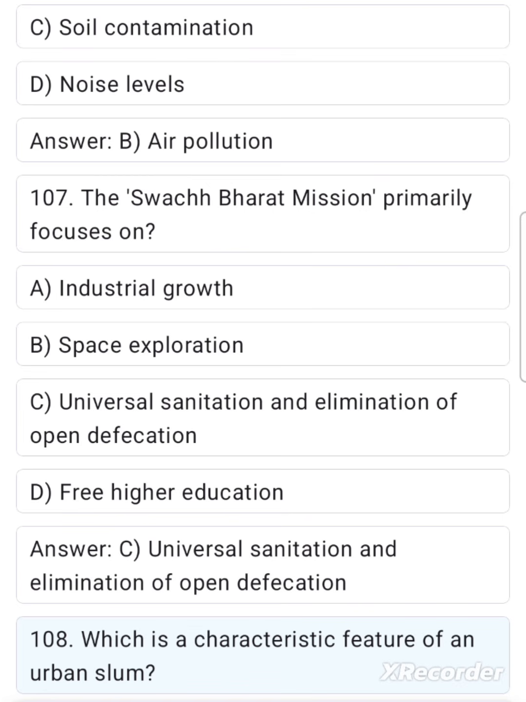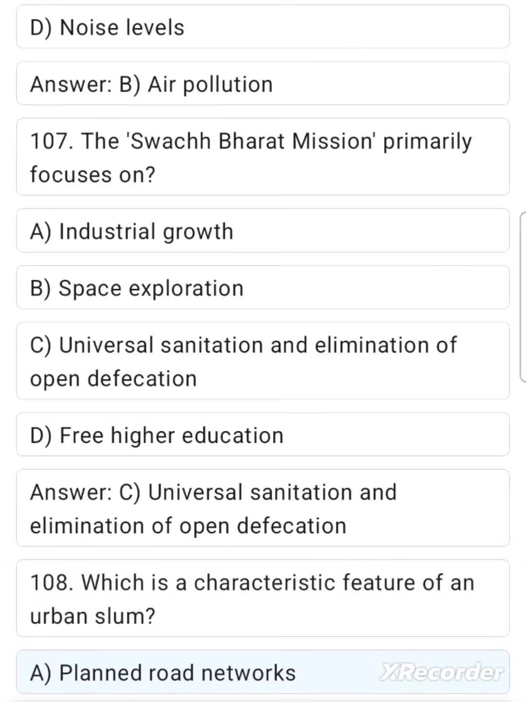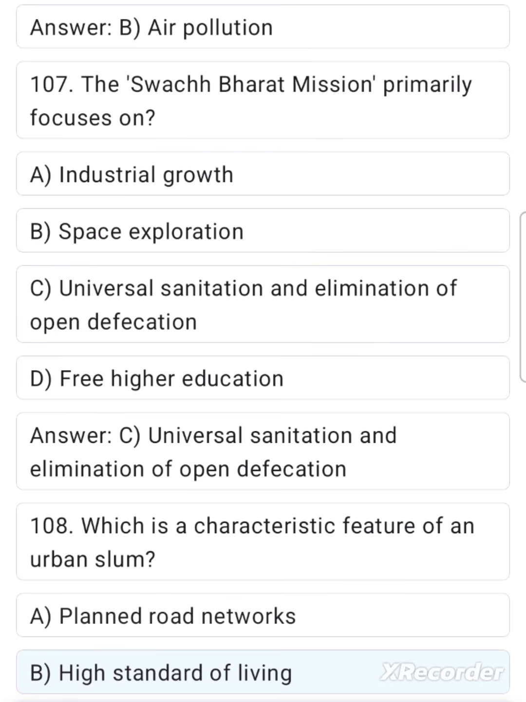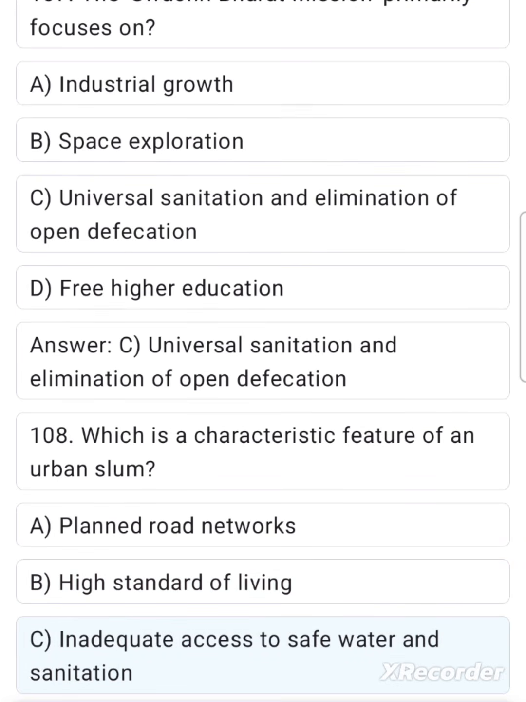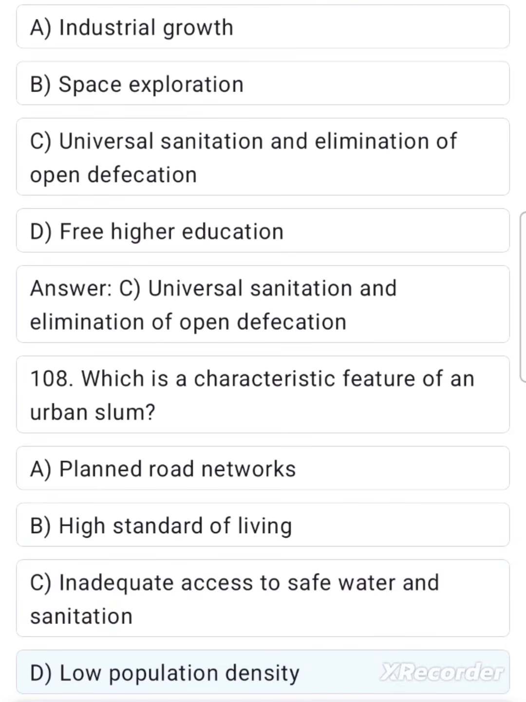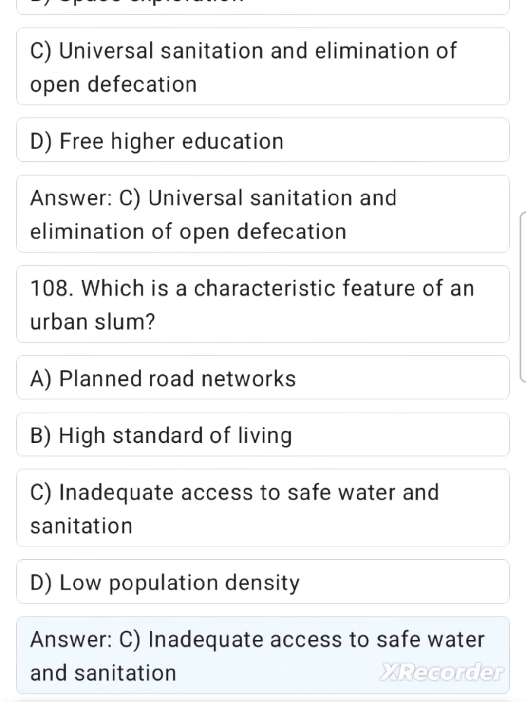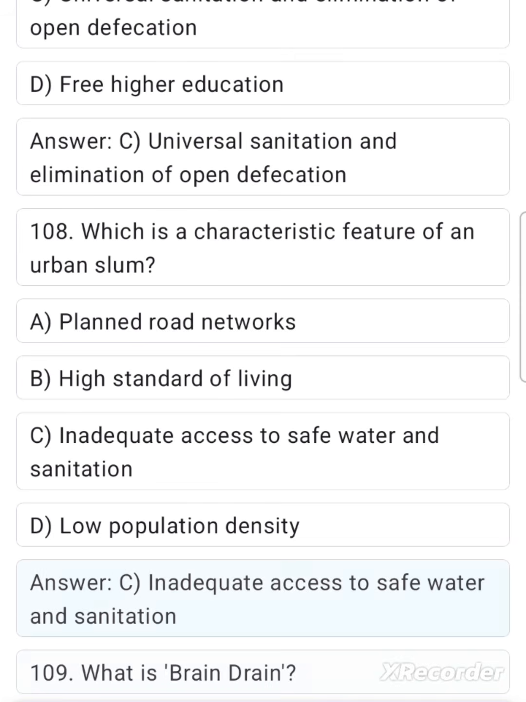108. Which is a characteristic feature of an urban slum? A. Planned road networks. B. High standard of living. C. Inadequate access to safe water and sanitation. D. Low population density. Answer. C. Inadequate access to safe water and sanitation.